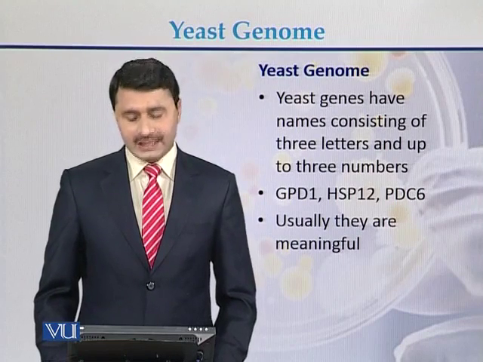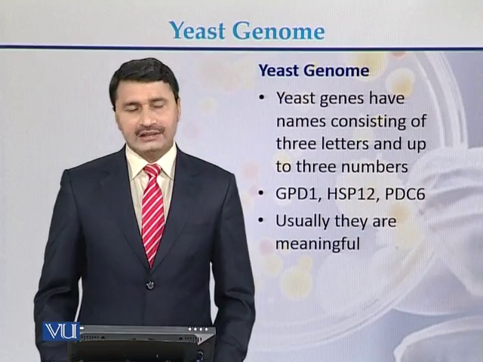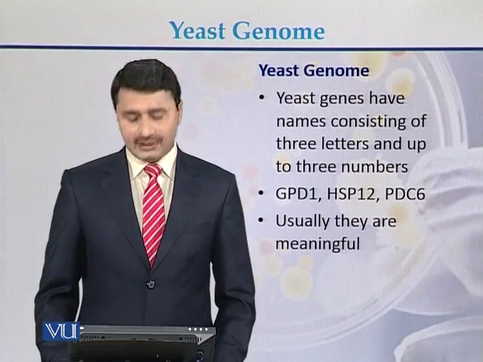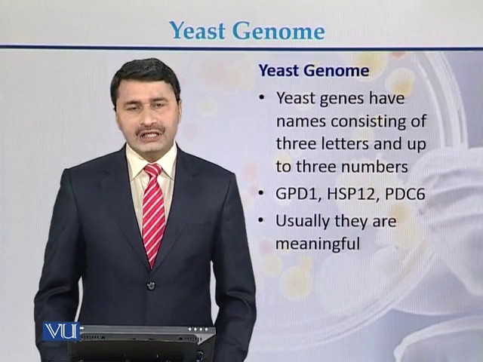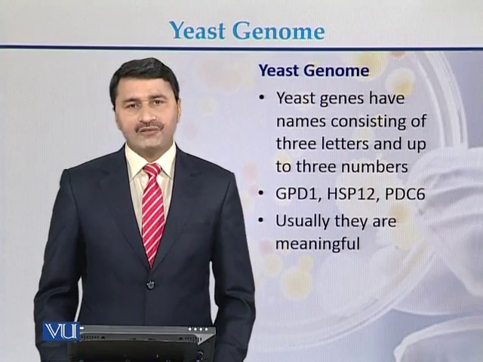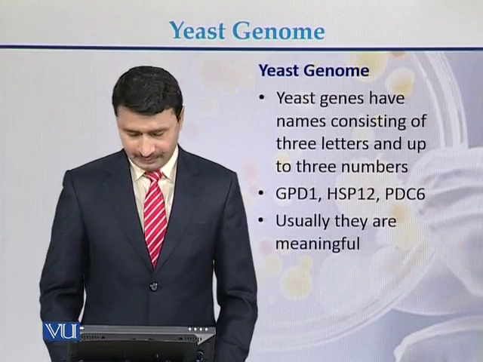The second example is HSP12. Here we can see that there are 3 letters and 2 numbers. Usually these names are meaningful. They relate to the function of those genes or the genes related to different pathways of the genome of yeast.